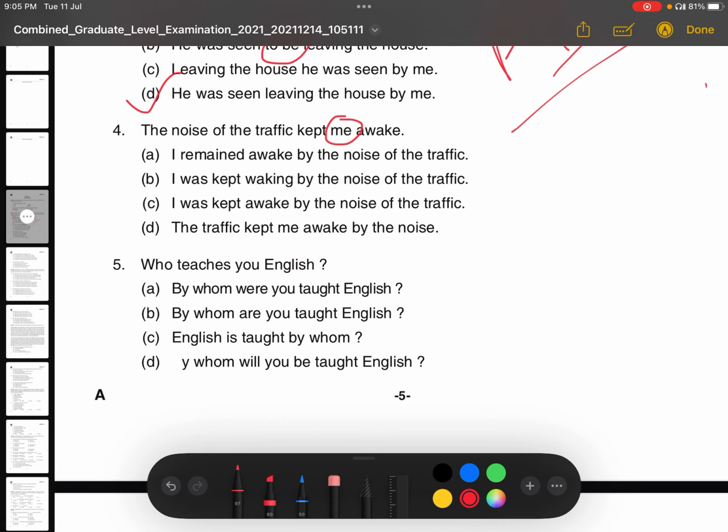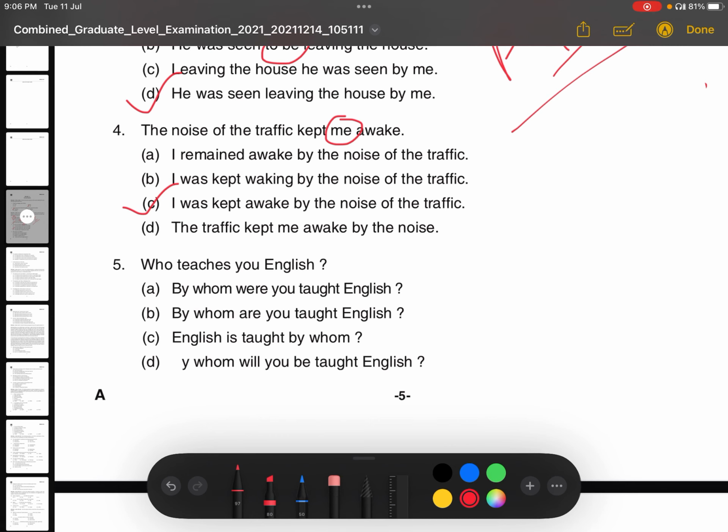I was kept awake by the noise of the traffic. So this is the correct answer. Option C is the correct answer. I was kept awake by the noise of the traffic. So why was? Because it is in past indefinite tense, kept. So definitely with the subject in passive, was or were should be used.